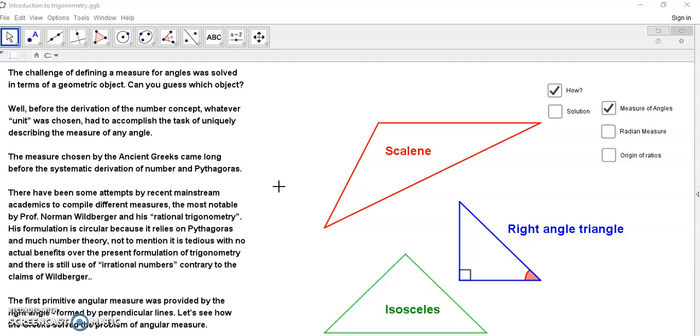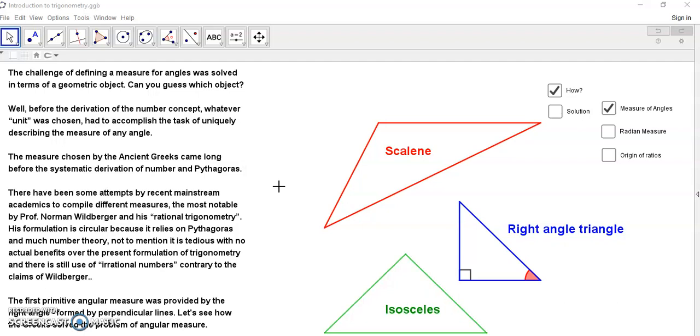It's tedious with no extra benefits. Moreover, it still uses those incommensurable magnitudes, which have no number to describe them. In other words, there is no such thing as an irrational number, but Wildberger uses the term irrational numbers when he says that his trigonometry doesn't have any more irrational numbers.